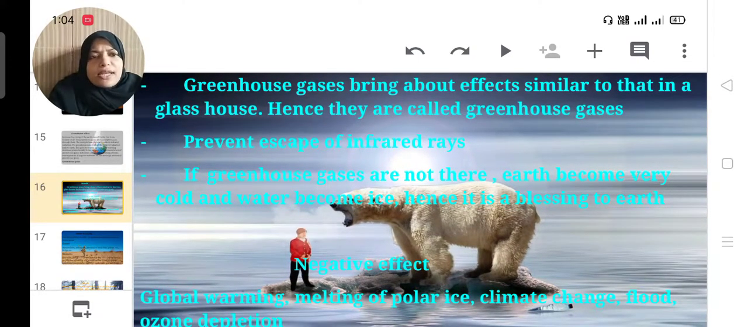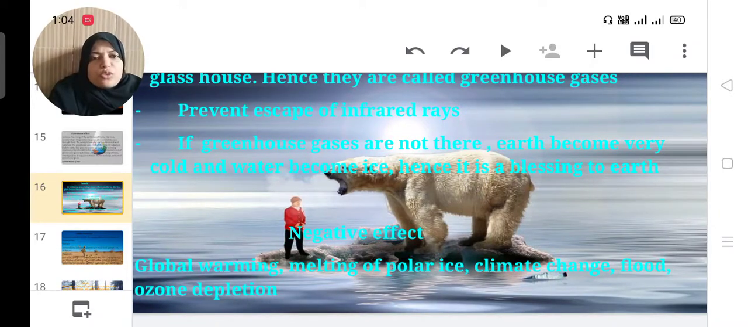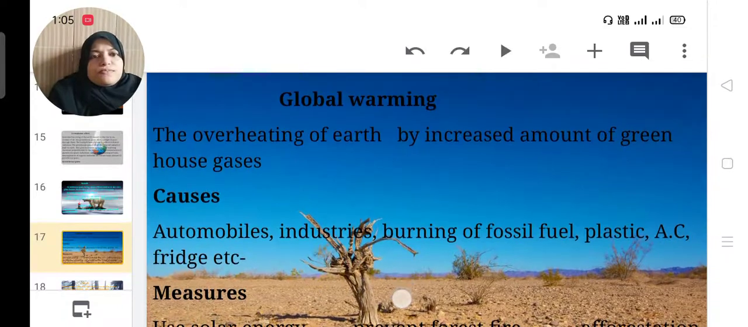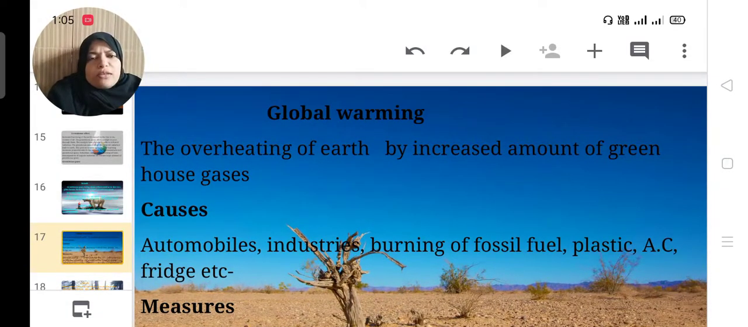Then what are the negative effects? Global warming, melting of polar ice, climate change, flood, ozone depletion are the major negative effects of the greenhouse gases. Then global warming. This term also we have heard several times. The overheating of the earth by an increased amount of greenhouse gases.